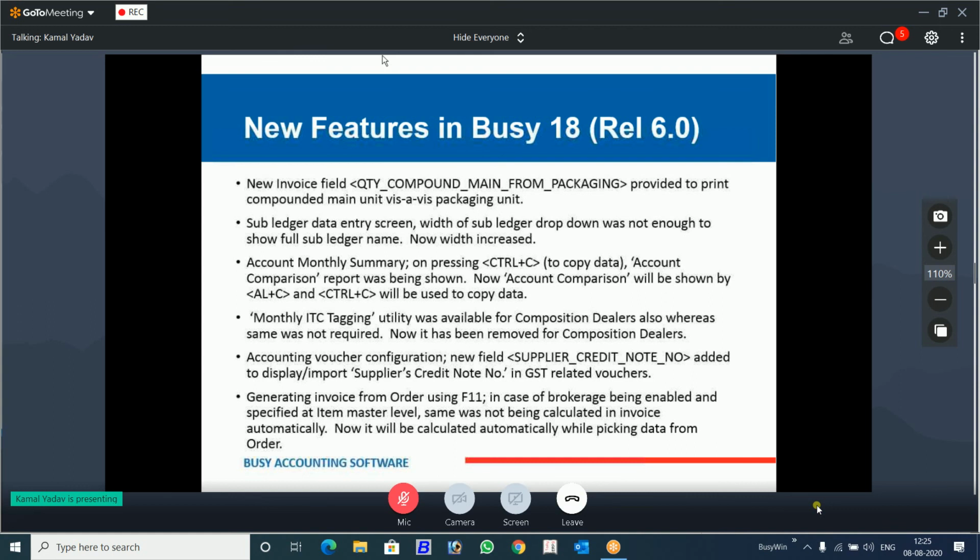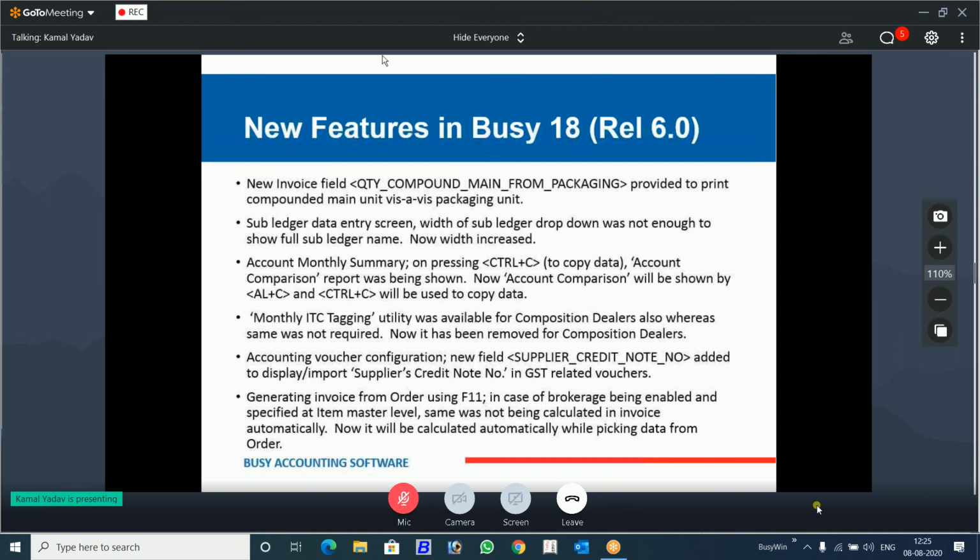There is nothing to show in Busy. In the invoice designing, quantity compound main packaging has been provided. Subledger screen: when the subledger window was opened, it was small. Now the size is increased, and you will be able to see it clearly. Monthly summary report: through that report itself, you can do the comparison. Earlier the comparison was done through Control C, now it has been changed to Alt C.